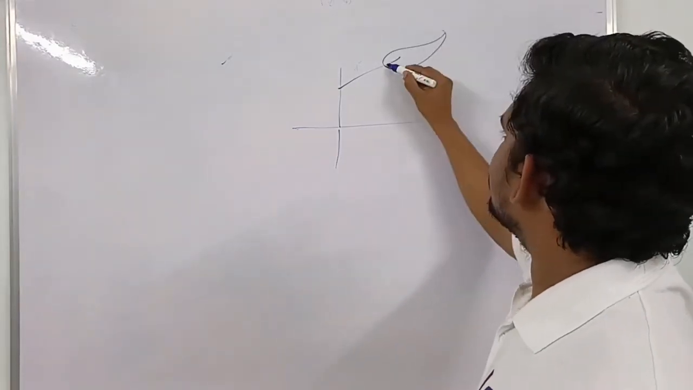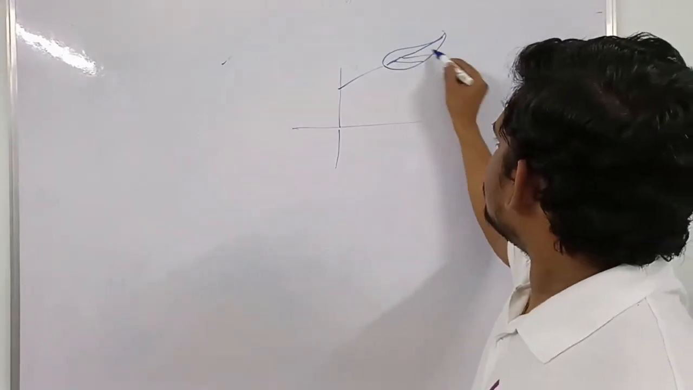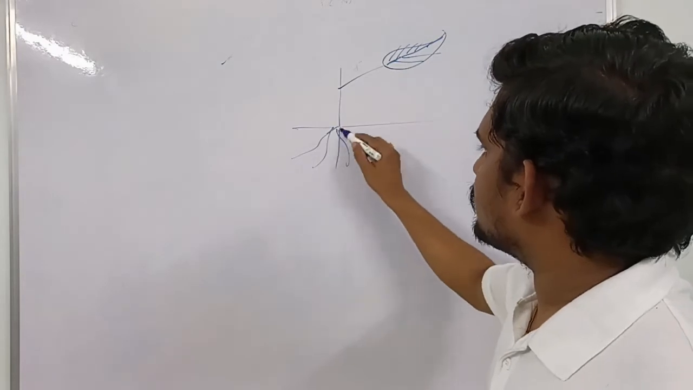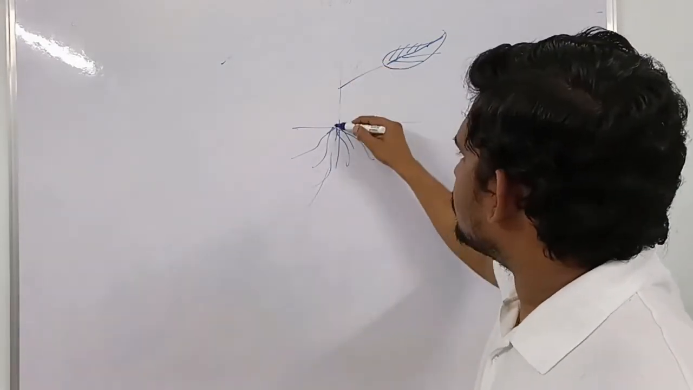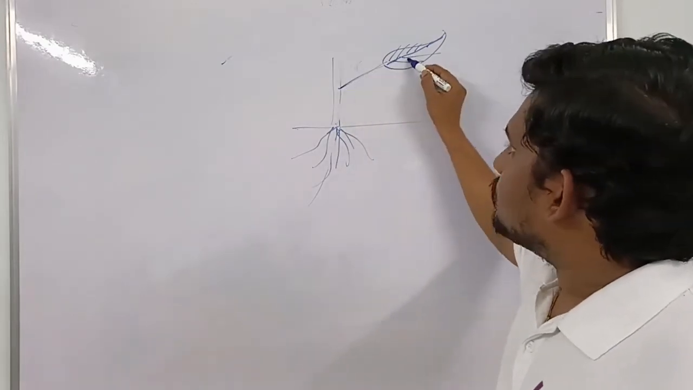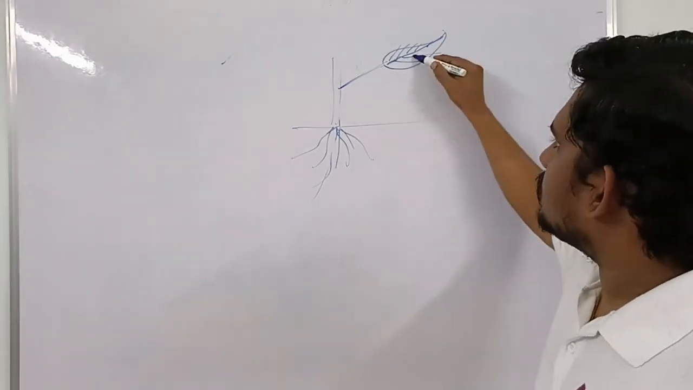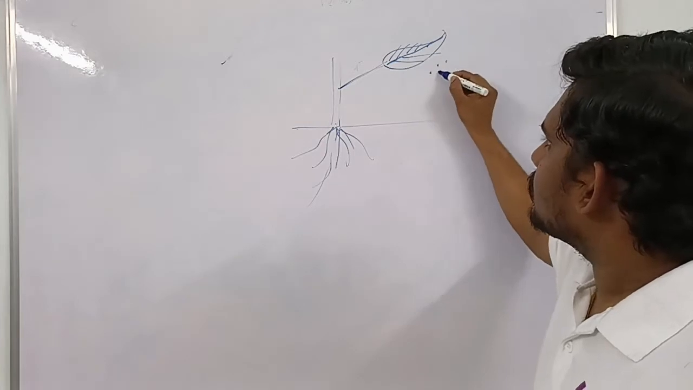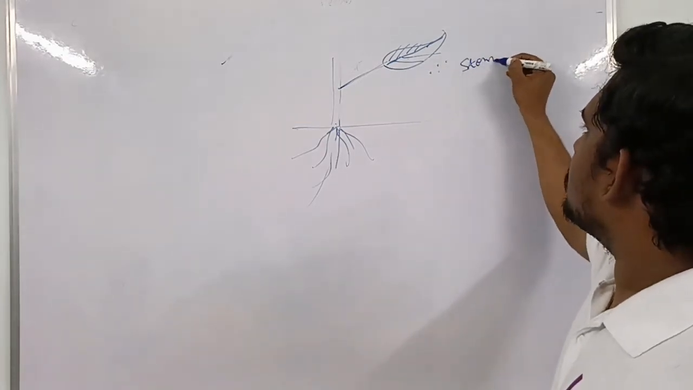So this is the leaf. Let us assume that this is the leaf of a plant. These are the roots which are inside the soil, and this is the stem which is outside of the soil. In this leaf, we have small holes. Those are called stomata. Not tomato, this is stomata.